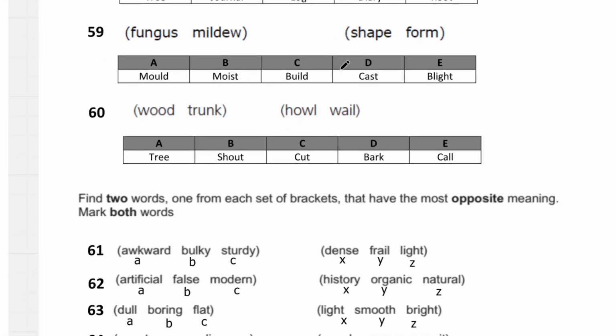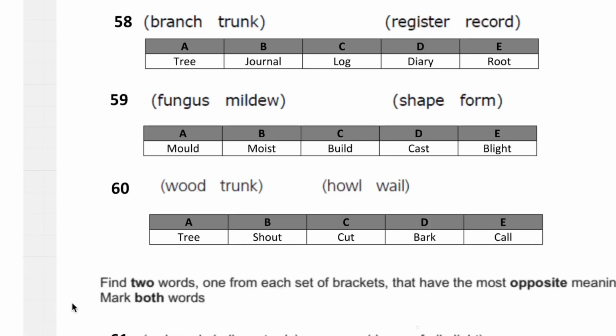Fungus, over here, mold, you can mold something to your liking. Question 60, wood, trunk, howl, whale, we have bark, which makes the most sense because you can get bark on a tree. A dog can also bark and it can sound like howling.